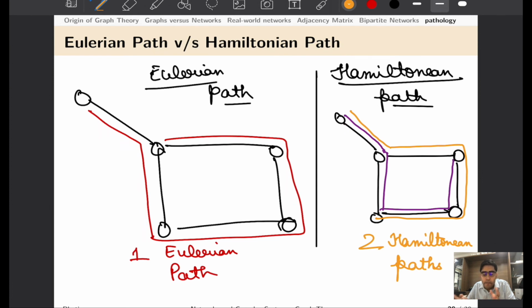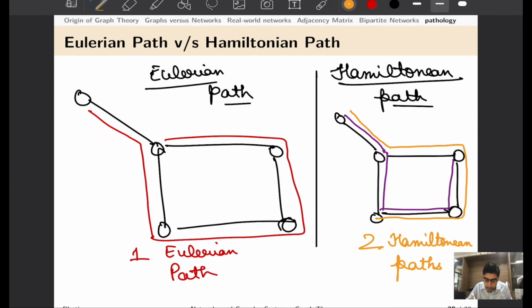Okay, so for the sake of completion, let us go back to our history from where we started this chapter, where we were talking about the Eulerian path and how Euler discovered that the bridges of Königsberg cannot be traversed without stepping on a given bridge twice. So we define something called an Eulerian path, that is the path in which you cross all the links or edges in a graph or network exactly once. We say that is an Eulerian path.